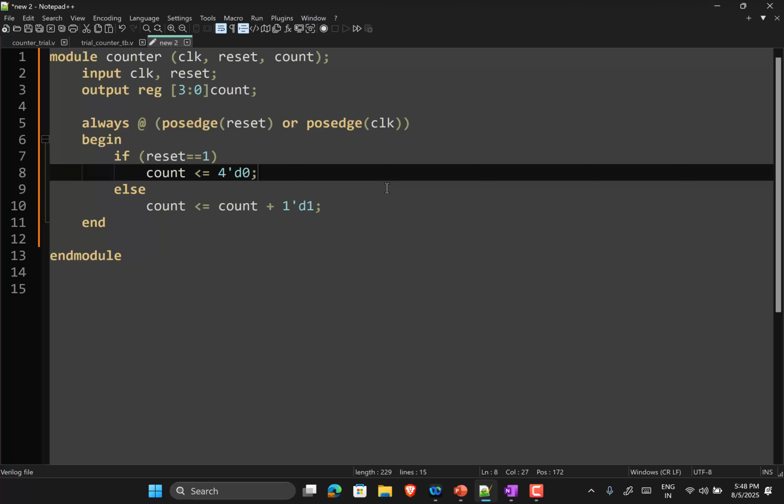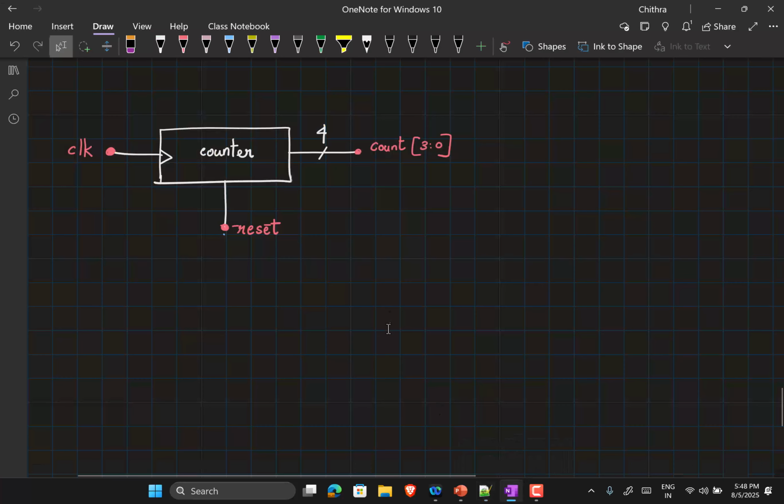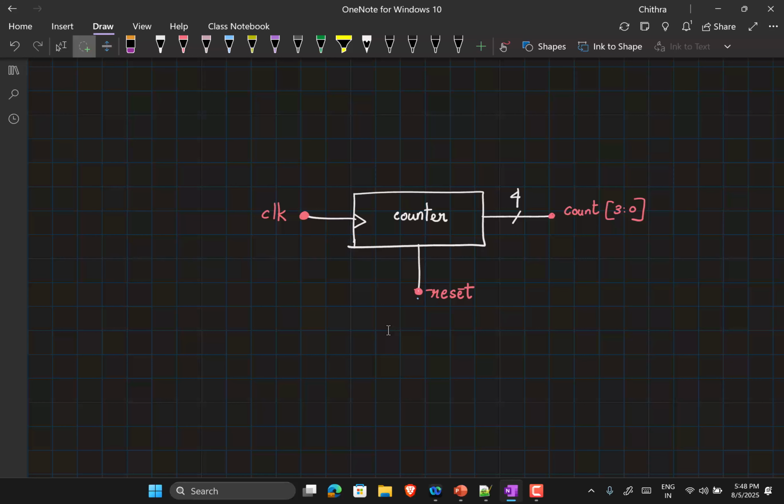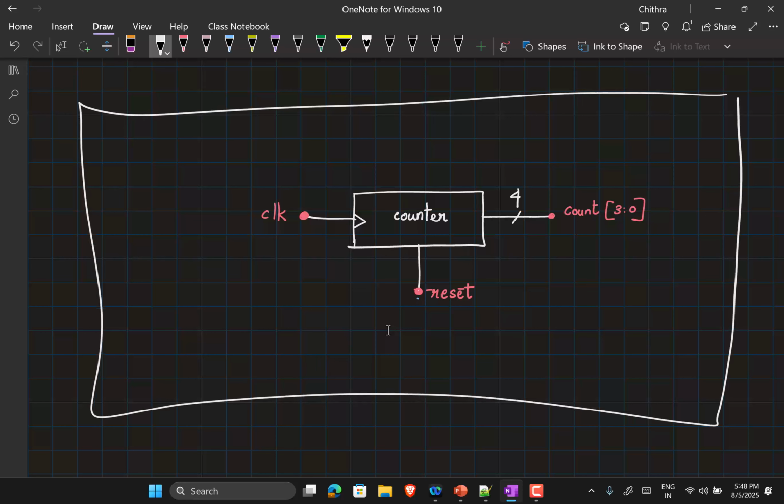Okay. So now we have designed our counter. We have written a Verilog code for it. We want to test if our counter is working, right? Whenever you want to test whether something that you have designed is working, we simulate it. And to simulate something, you need to give inputs to it and look at its output. So for this, we create what is called a test bench for our counter. For now, you can think of this test bench as a wrapper within which you will put this counter and then give inputs and look at the outputs.